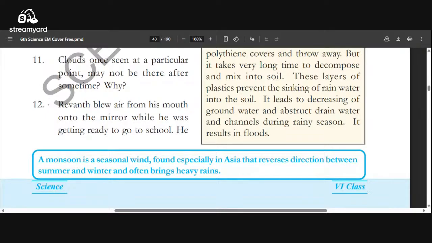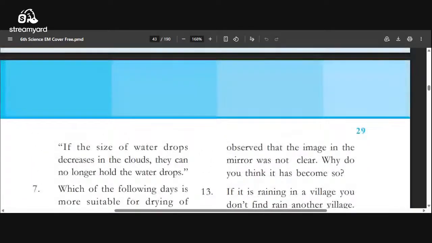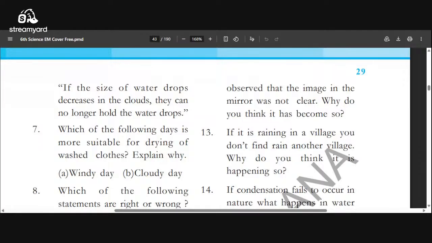Next, Revant blew air from his mouth on the mirror while he was getting ready to go to school. He observed that the image in the mirror was not clear. Why do you think it has become so? What is the reason? When he blows the air onto the mirror surface, actually that mirror is cool.